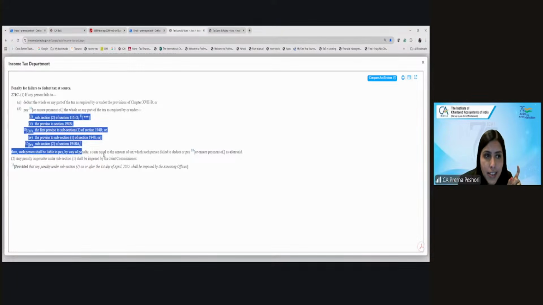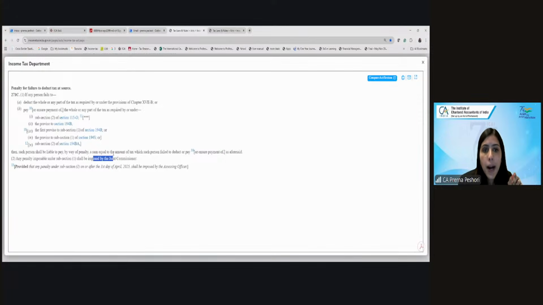Okay. So if in these sections you have not made the payment, they are not talking about all the sections for the payment. They are only talking about the payment here, where the payments are basically in kind. Then the penalty shall be imposed by the assessing officer, which will be a sum equal to the amount of tax which the person failed to deduct or pay.